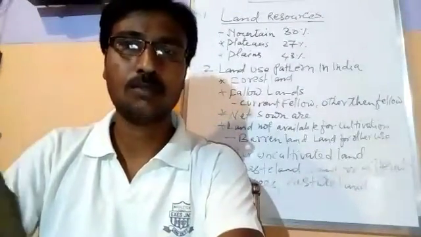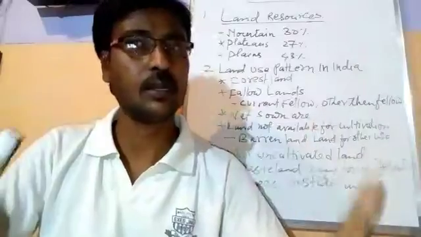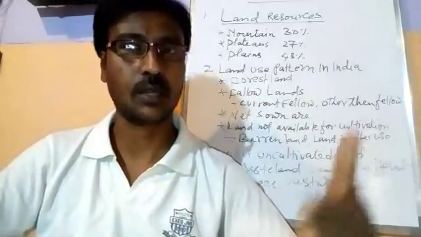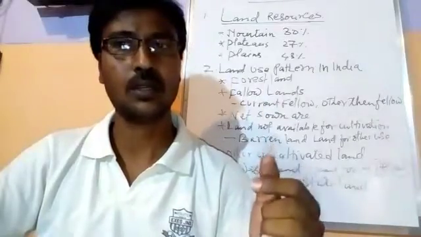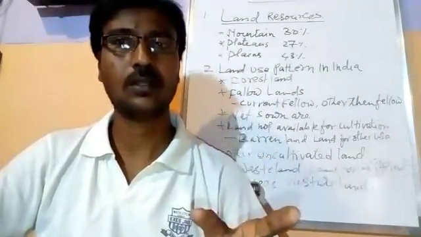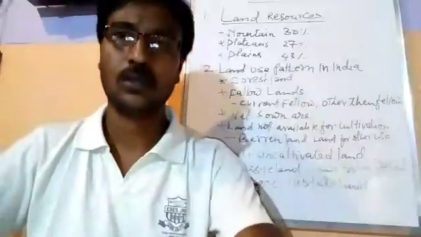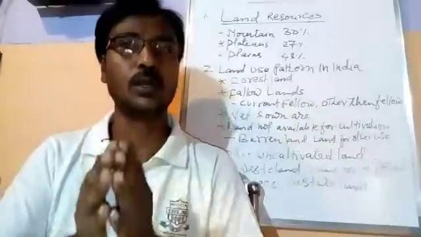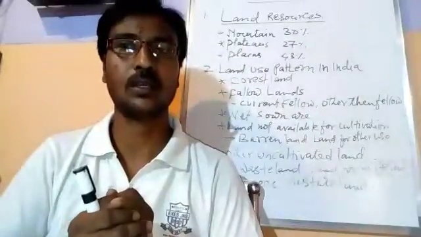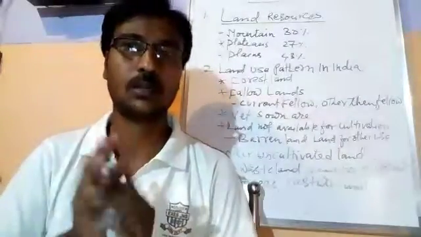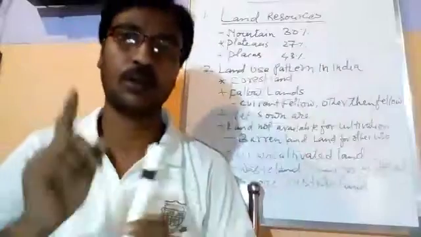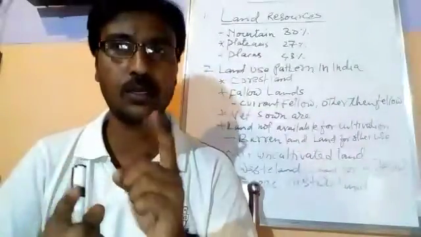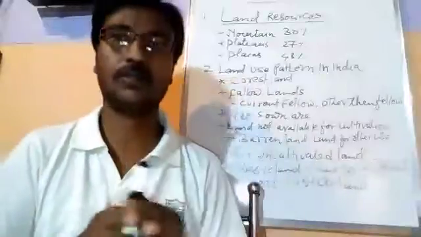You see, there are some lands which are left uncultivated for 1 year, and that is known as the current fallow. So the land which is left uncultivated for only 1 year, and then after 1 year again it will be cultivated, such kind of land is called current fallow. Remember, the land which is left uncultivated only for 1 year is known as the current fallow.